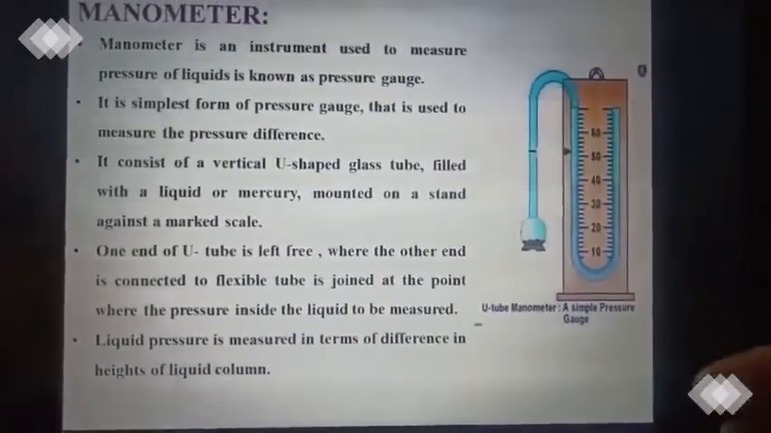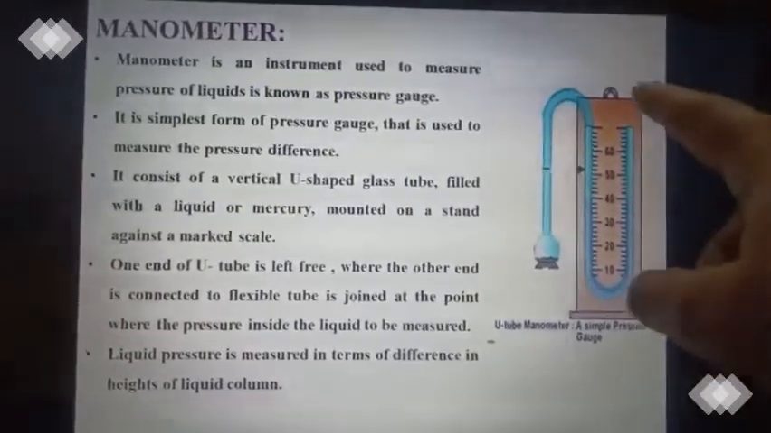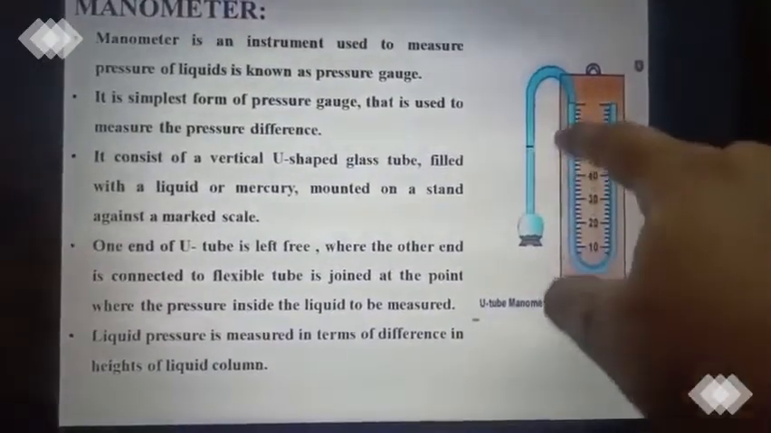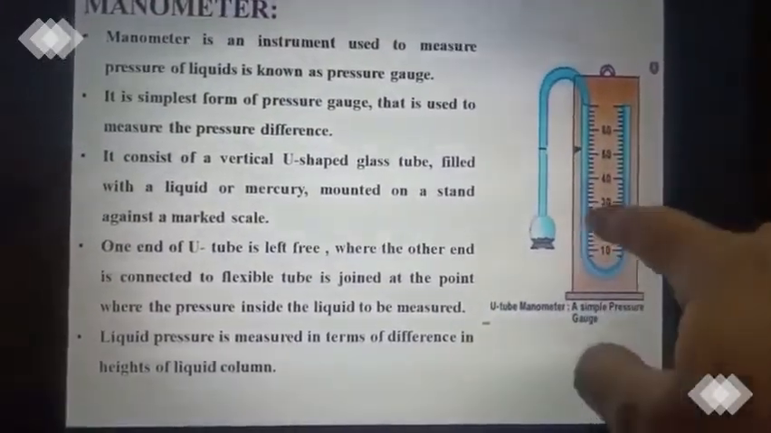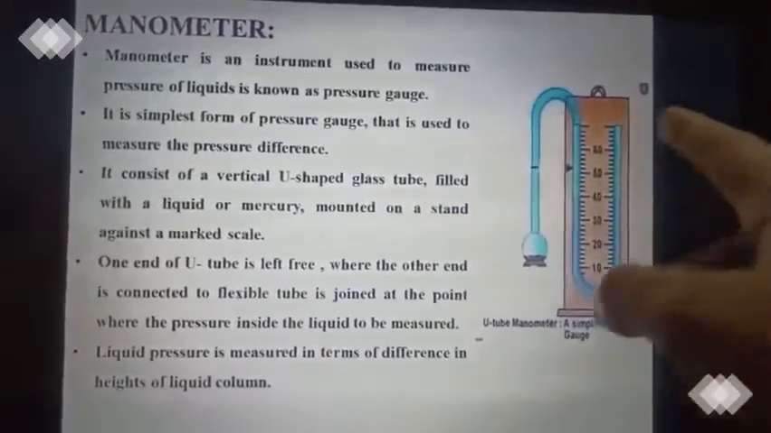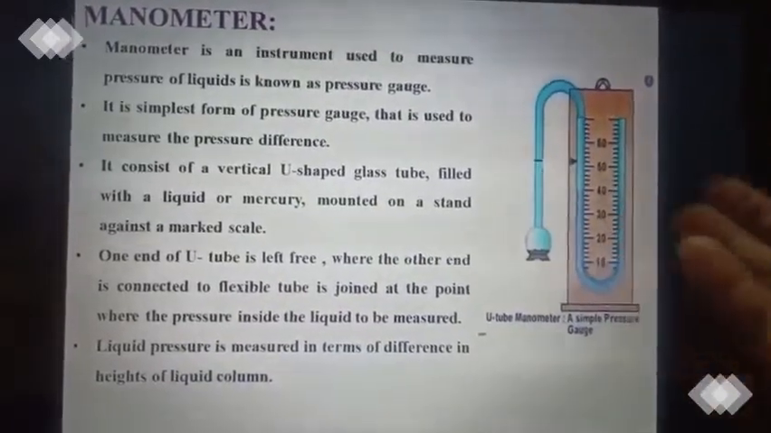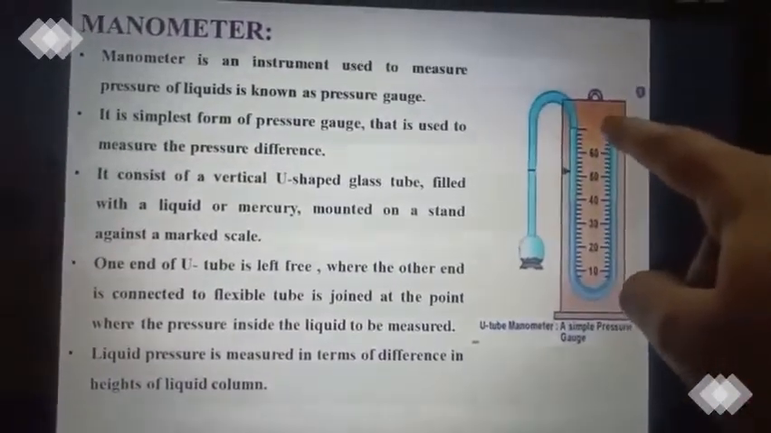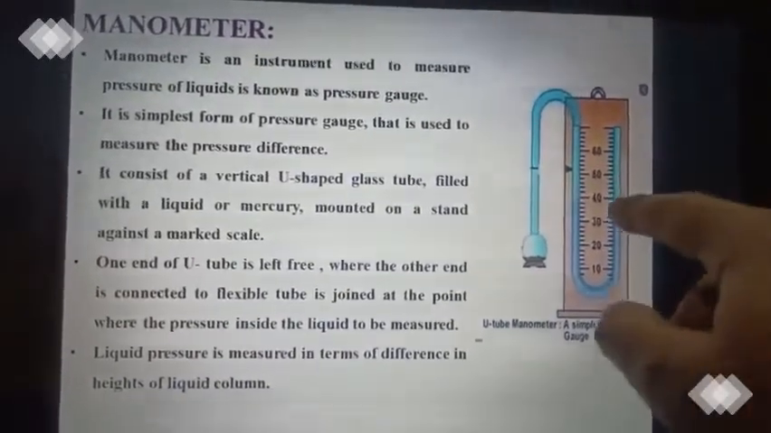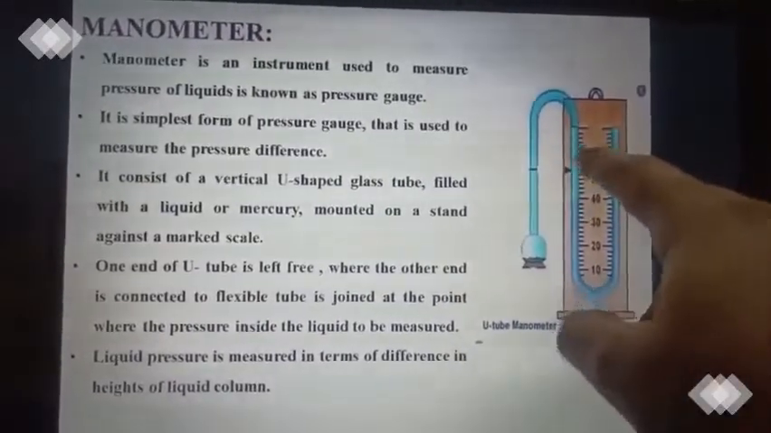Okay. So you have to write about the construction. The construction is very simple. It consists of a U-shaped glass tube filled with a liquid or mercury, anything, mounted on a wooden stand against a marked scale. So what do you have to write? You can see the diagram and explain in your own words. It is a U-shaped glass tube in which the liquid is filled, either a liquid or mercury, anything, and then it is mounted on the wooden stand where the marking is there.